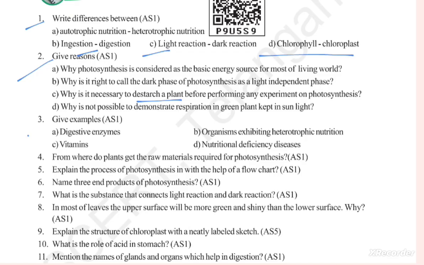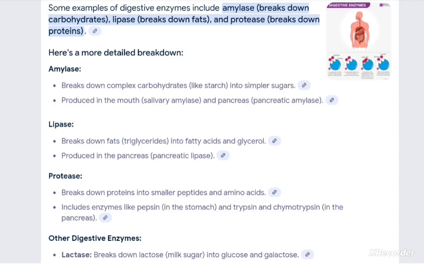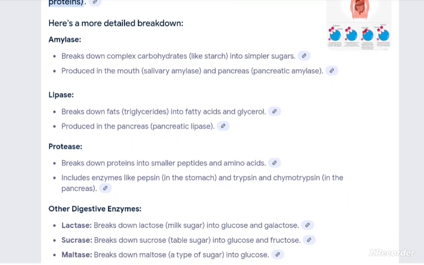Question number 3. Give examples of digestive enzymes. Some examples of digestive enzymes include amylase, which breaks down carbohydrate, lipase, which breaks down fat, and protease, which breaks down protein. Amylase, lipase, protease, and other digestive enzymes.